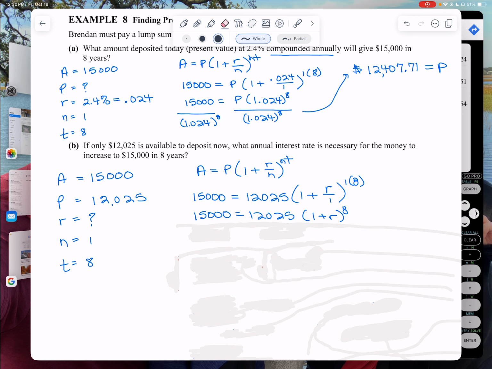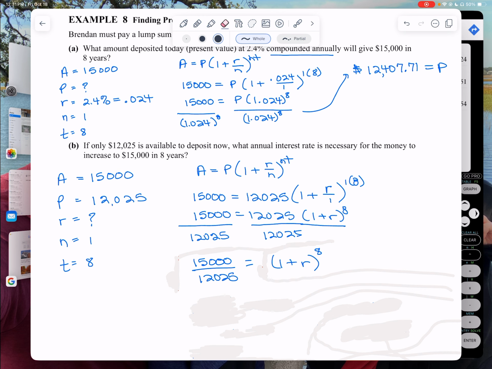Now, I need to get this guy all by itself. So that means I need to move the 12,025 over to this side. Now notice I'm not going to do it by adding and subtracting because this is multiplied together. So I'm going to divide both sides by 12,025. And when I do that, I wind up with just that 15,000 over 12,025. Notice I leave it. I don't put it in my calculator and then round. Don't want to round if at all possible.